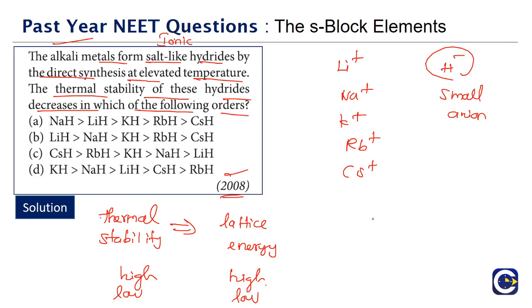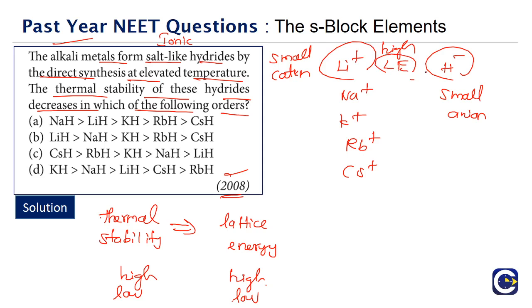For a small anion, a small cation like lithium plus will be able to give high lattice energy. When the lattice energy is high, we are saying thermal stability is high. So lithium hydride will be thermally more stable.